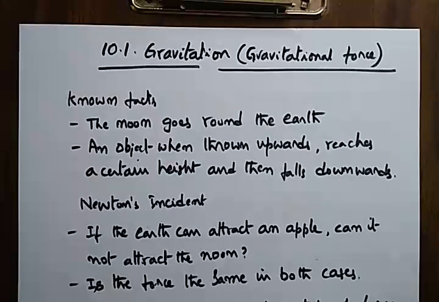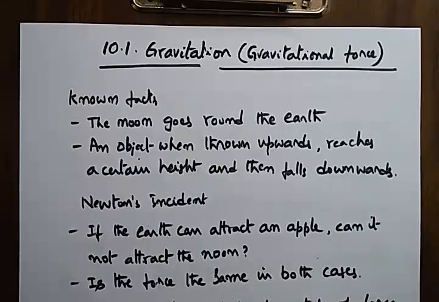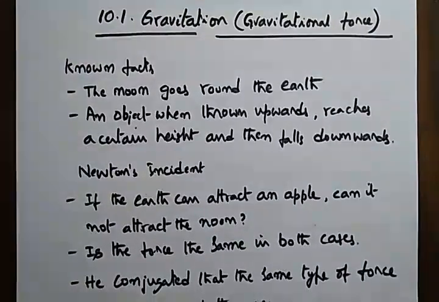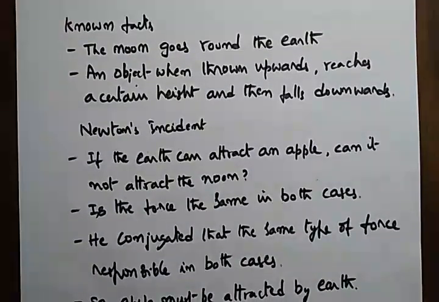No one thought about why this is happening until one day when Newton was sitting under a tree, an apple fell on him. That was the incident. Then he thought why this apple is falling towards earth. Then he made two kinds of assumptions.